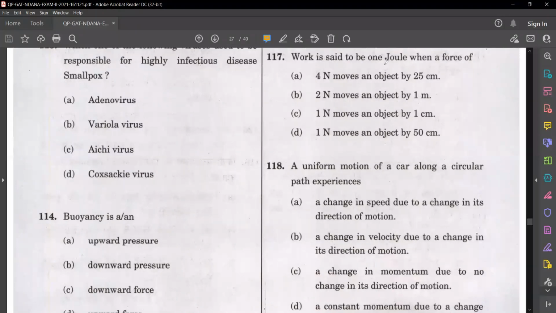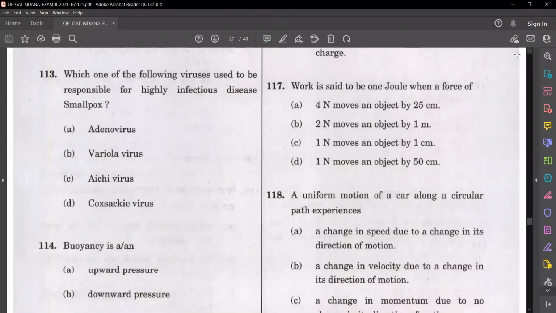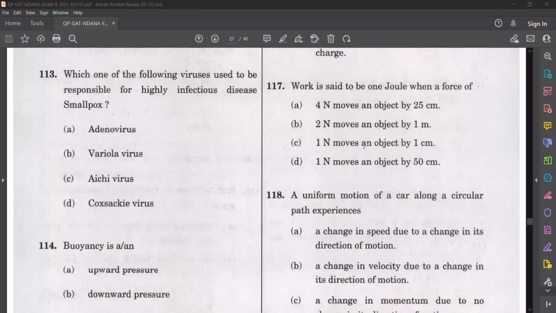Work is said to be 1 joule when a force of, so options are given. 4 Newton moves an object by 25 centimeter. 2 Newton moves an object by 1 meter. 1 Newton moves an object by 1 centimeter. 1 Newton moves an object by 50 centimeter. So which one is the correct one?